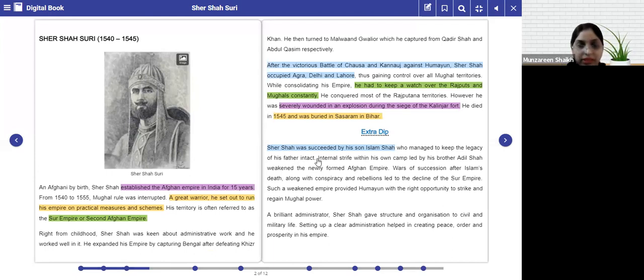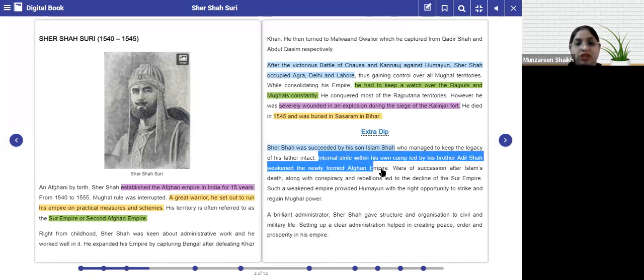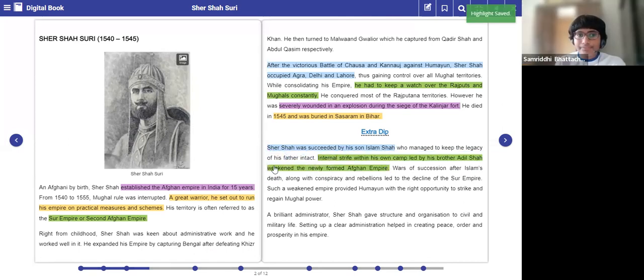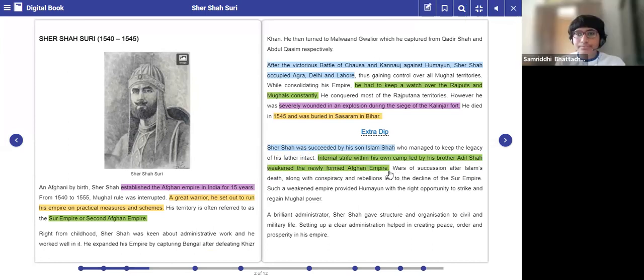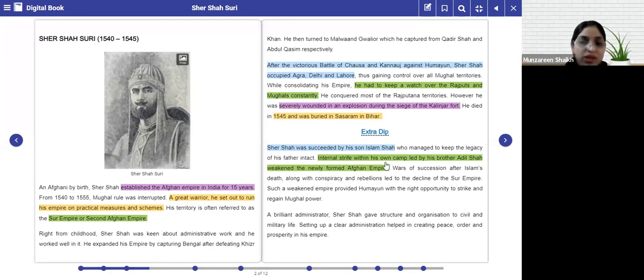Basically, see, please underline that internal strife within his own camp was led by Adil Shah. Okay, his brother's name was Adil Shah. Because of that, what had happened? The Suri dynasty had become weak. And why did it decline gradually? After Islam Shah's death, because of the various conspiracies and rebellions, it had declined. Can I please underline that? Islam Shah's death, along with conspiracies and rebellions, led to the decline of the Suri dynasty.